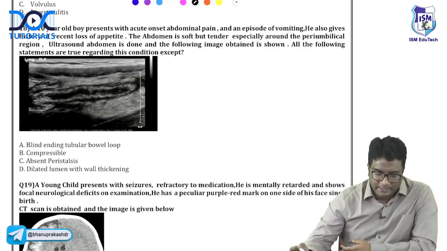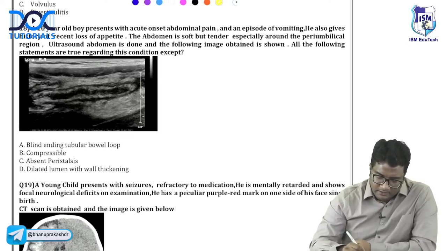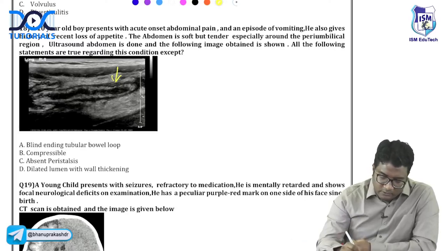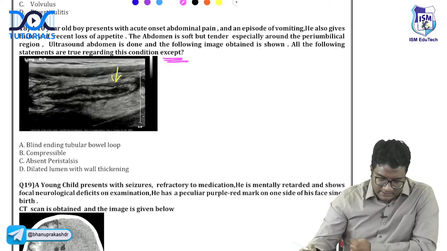A 10-year-old boy presents with acute onset abdominal pain and an episode of vomiting. He also gives history of recent loss of appetite. The abdomen is soft but tender, especially around the periumbilical region. Ultrasound abdomen is done and the following image is obtained. So you can see the image here. They're asking you, all of the following statements are true regarding this condition except: blind ending tubular structure, compressible, absent peristalsis, dilated lumen with wall thickening. Don't forget this except.